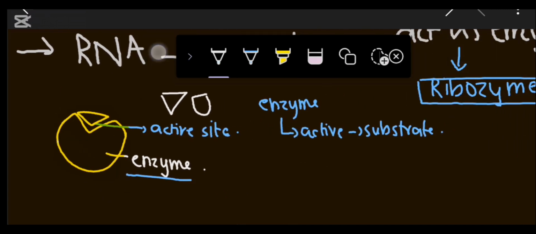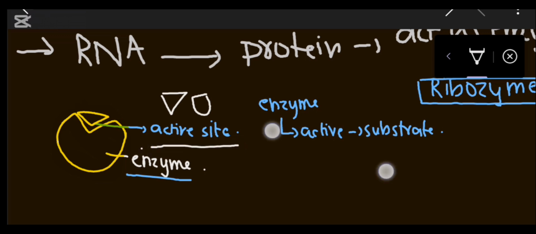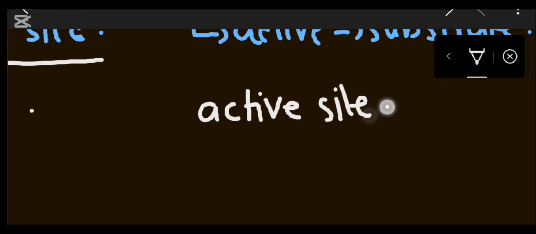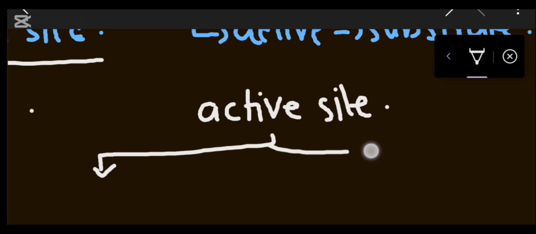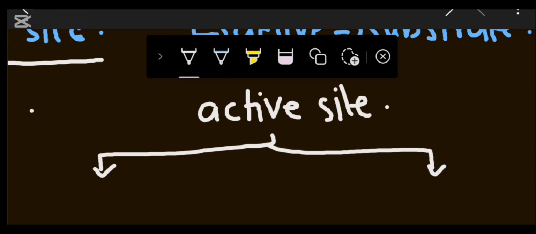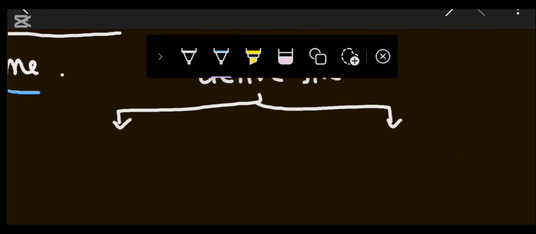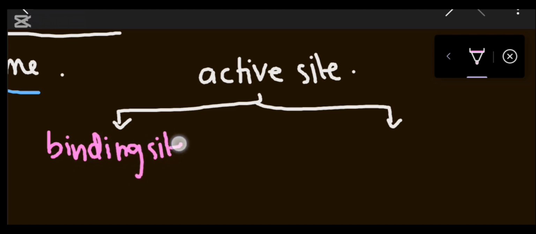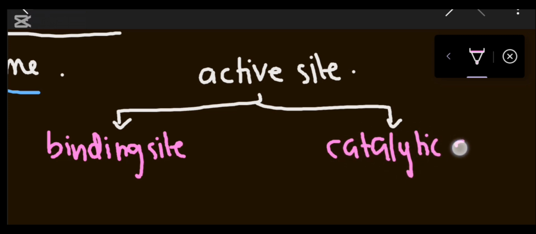Now, when it attaches to the active site, the active site of the enzyme is divided into two parts. One part, if I mention it here, is the binding site. Another is the catalytic site. So the active site has two sites.